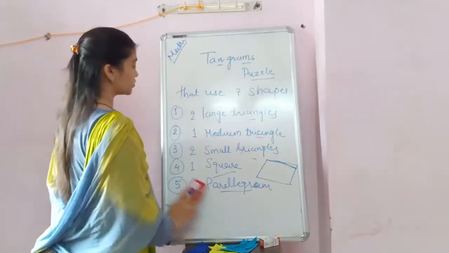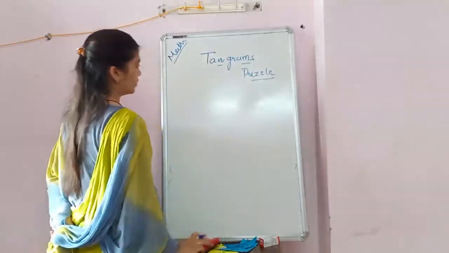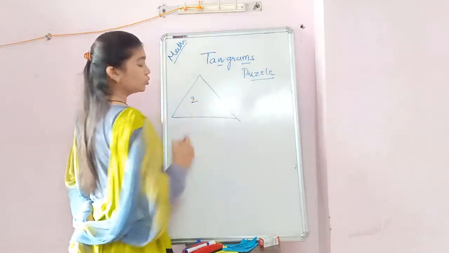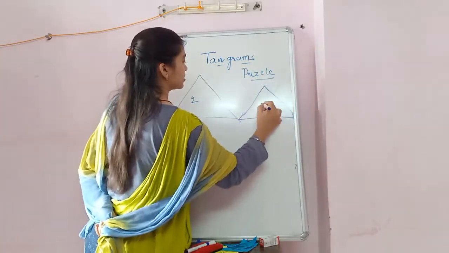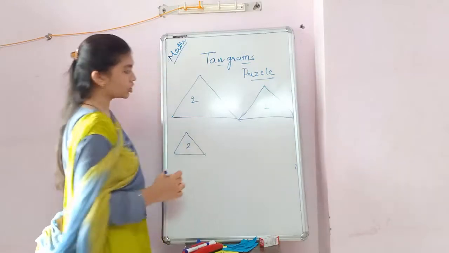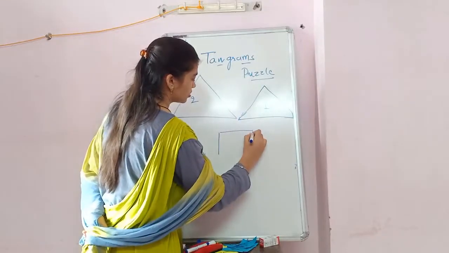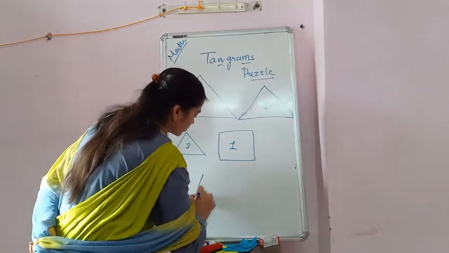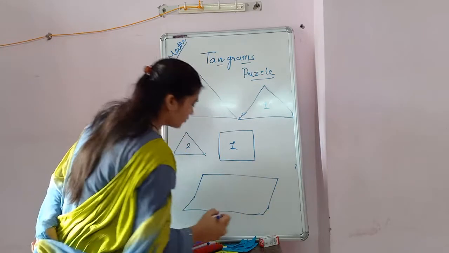I will show you all the steps. Okay, so first two large size triangles, one medium size triangle, two small size triangles, one square and one parallelogram that will be in the shape of this.